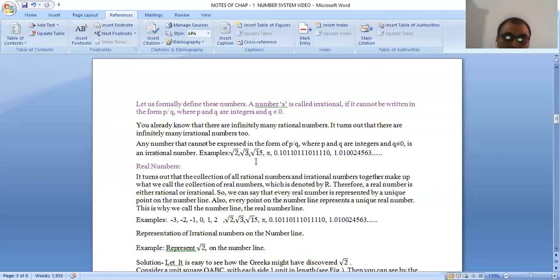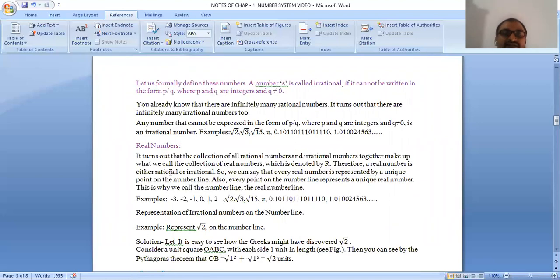Now I move on to real numbers. In simple form, numbers are divided into two parts. First, real numbers, and second, imaginary numbers. You will study real numbers in this class, in class 9 and 10 also, and you will study imaginary numbers in class 11, 12, and so on. So we will discuss real numbers in this class.